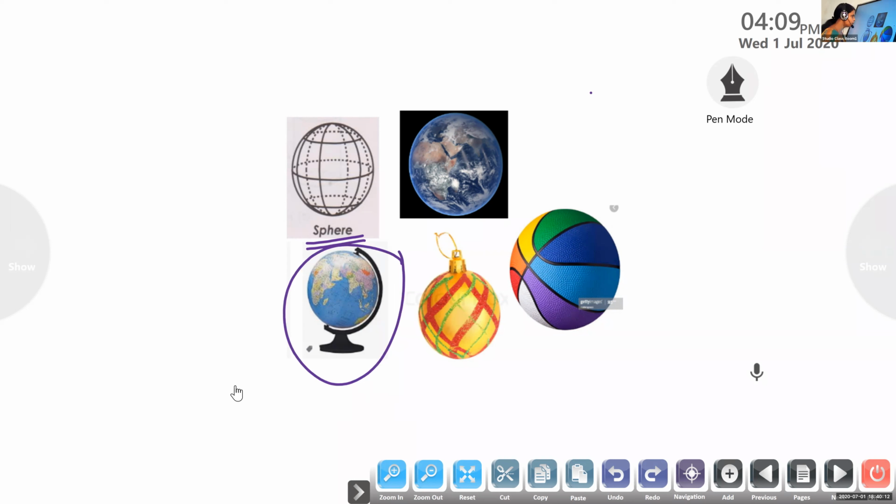Now, Arav, what about this one? Okay, it's an image of earth. What is the shape that also looks like? Sphere. Now, Rose and Francis, what about this picture?